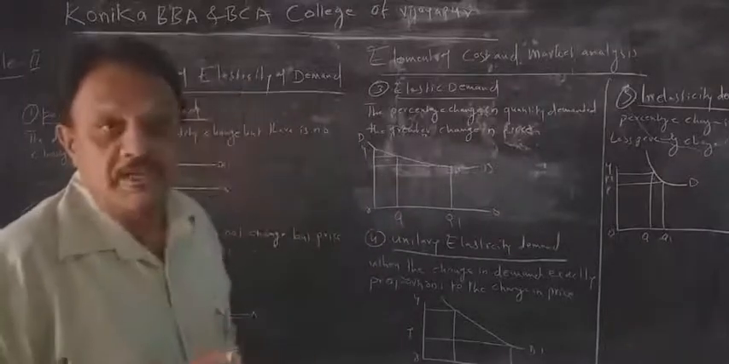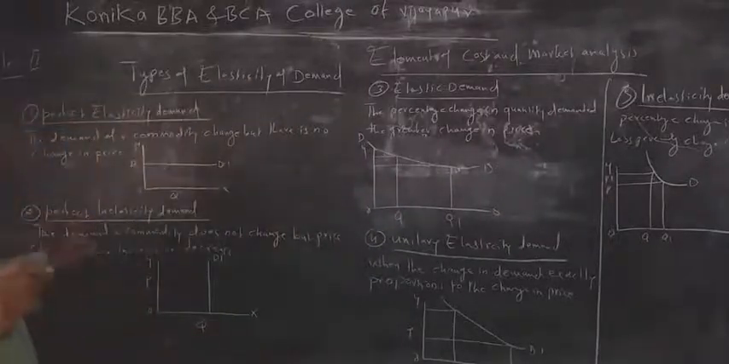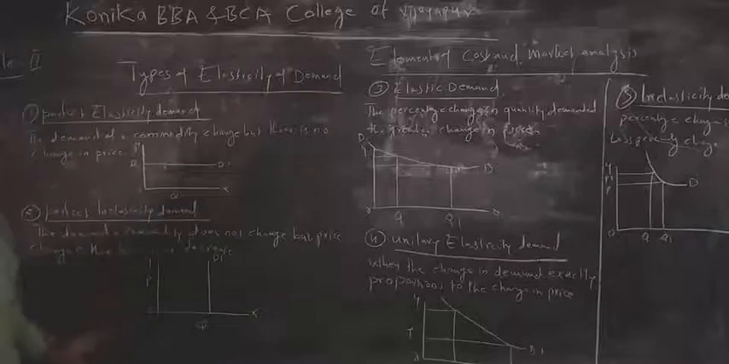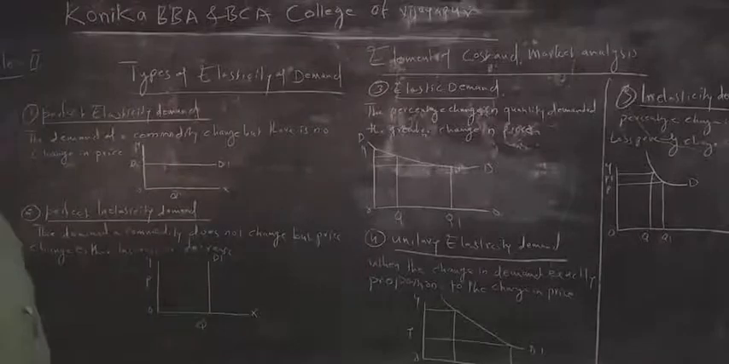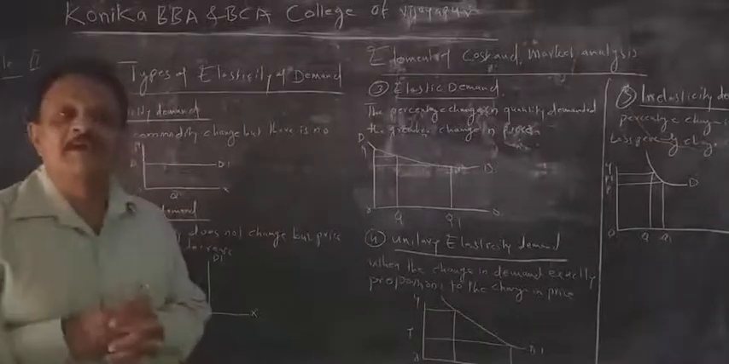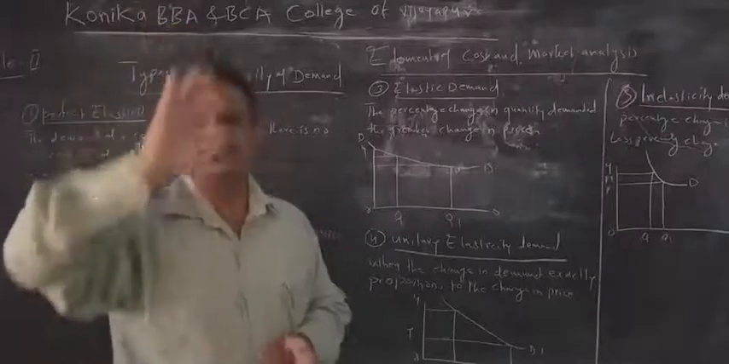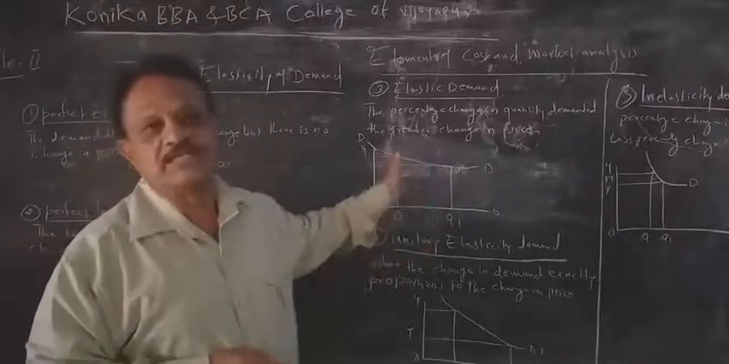So there are five types. The first one, again I am repeating, is perfectly elastic demand. Here the demand for the commodity changes, but there is no change in price. Then perfectly inelastic demand: the demand does not change, but the price will change, either increasing or decreasing. The third is elastic demand: if there is a 1% change in the demand, there is a greater change in the price. That is called elastic demand.